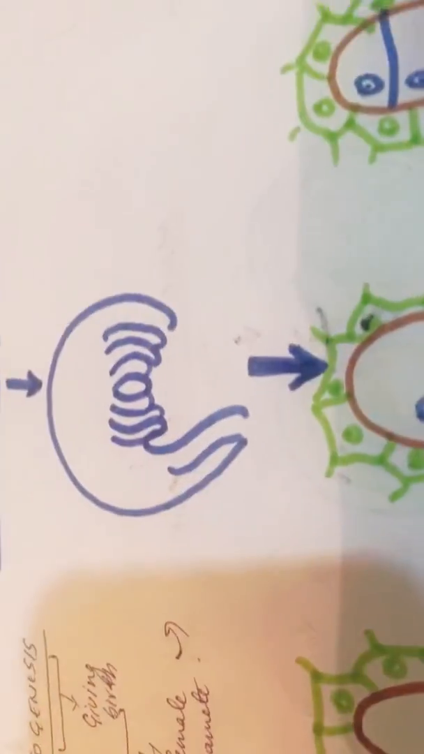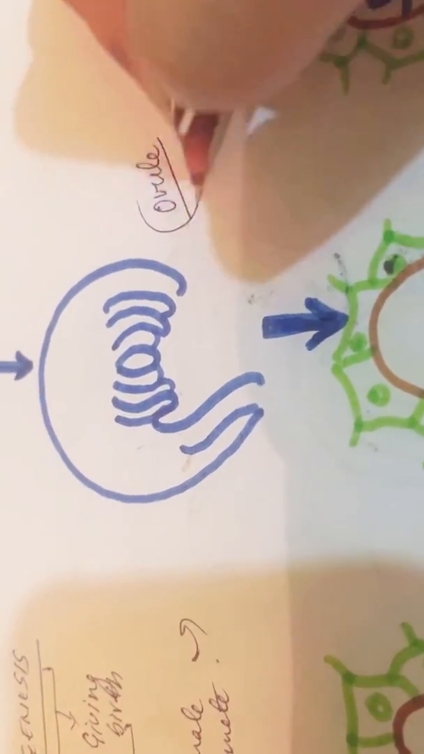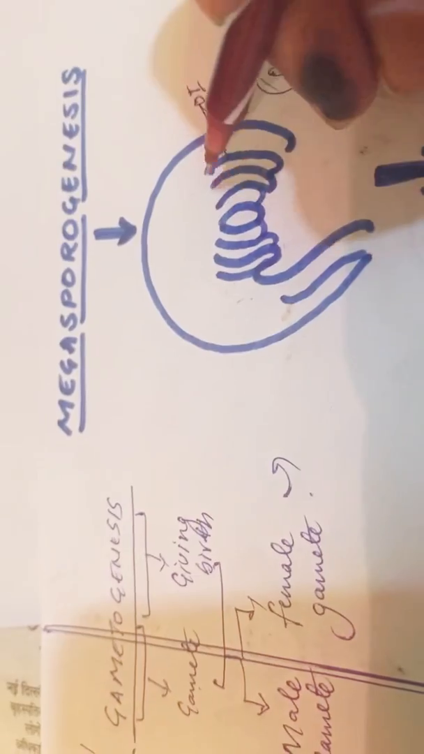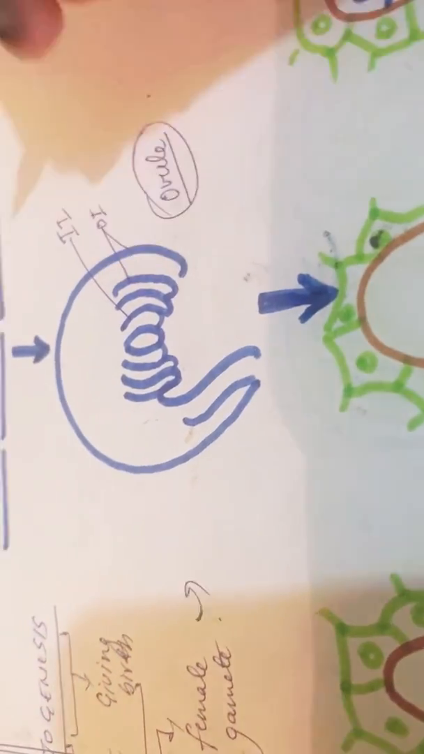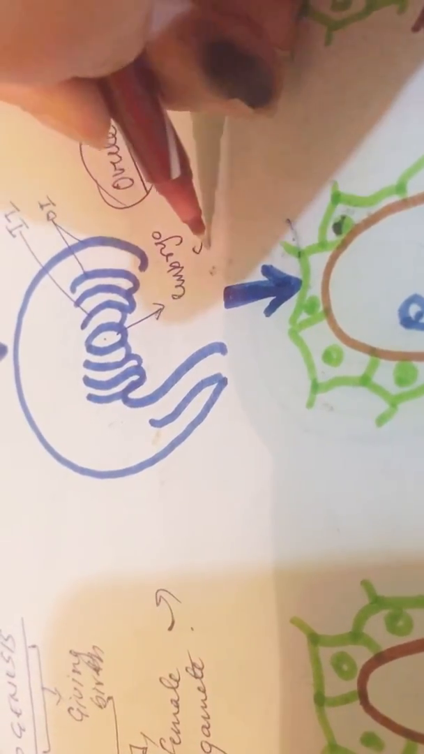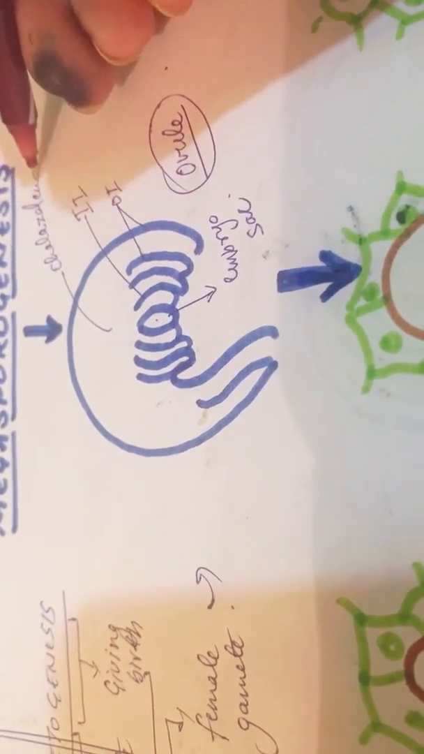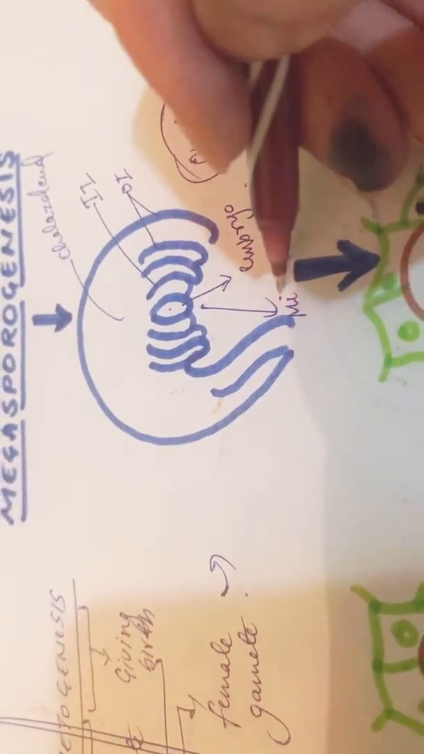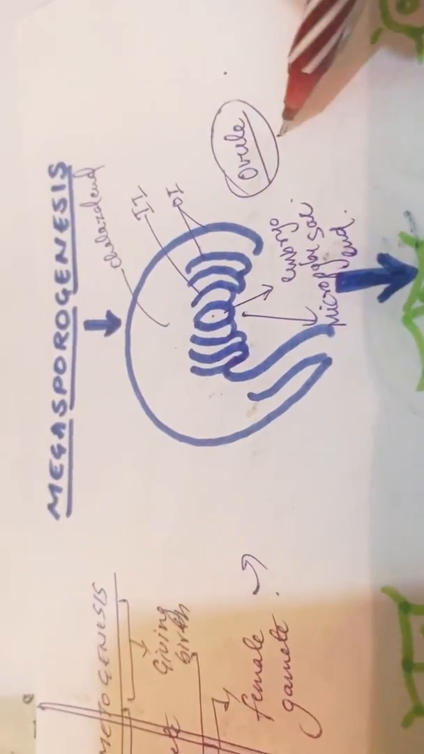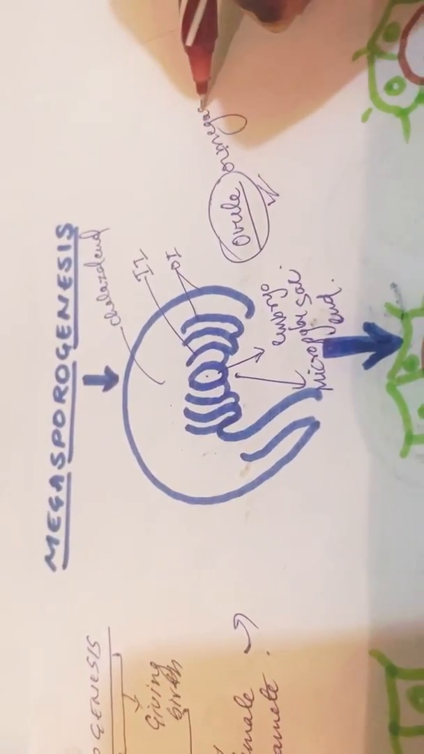Now if you remember this diagram, this is an anatropous ovule. Remember, these were outer integuments and this one was inner integument. This was the embryo sac, this was the chalazal end, and this was the micropylar end. So what is this? This is ovule. What is ovule? It is also called megasporangium.